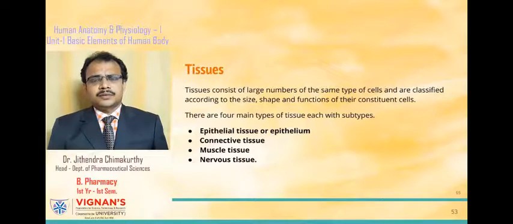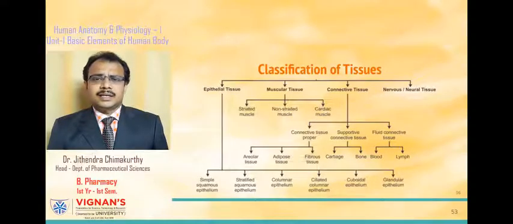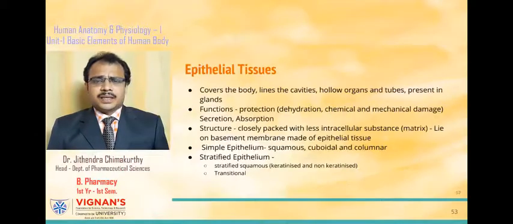There are 4 different types of tissues in the body. They are epithelial tissue, connective tissue, muscle tissue and nervous tissue. All the organs in the body have one or more types of these tissues. Now let's see about these tissues in detail. We will start with epithelial tissues.